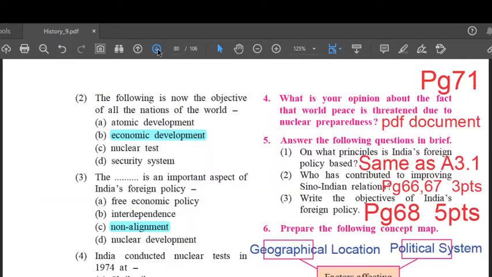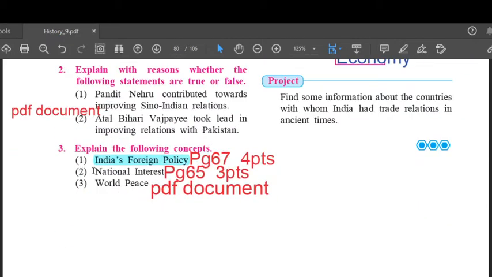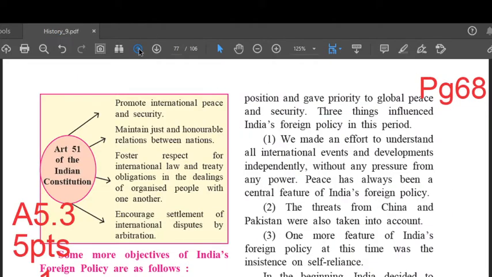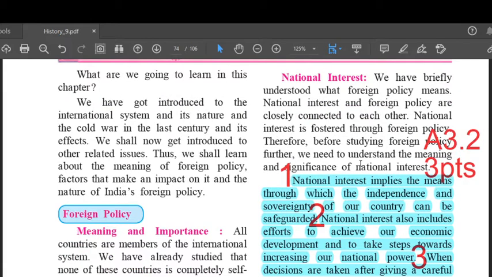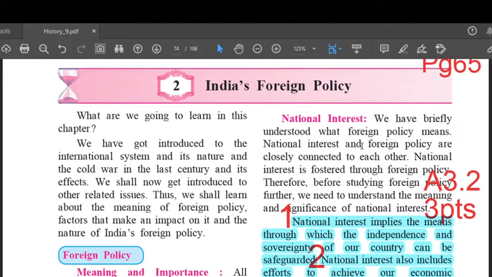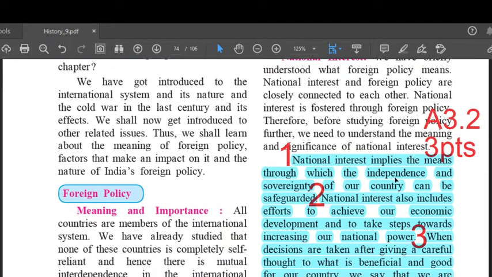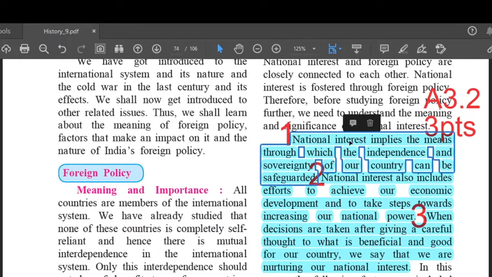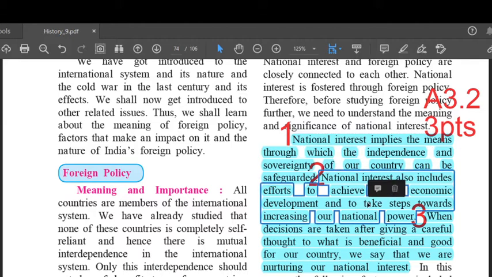Now we'll go to question number 3.2. National interest. The answer to this question is on page 65. Right hand side, can you see it's highlighted in pink? National interest. In that, we are going to see the second paragraph, first line. That's your first point. National interest implies the means through which the independence and sovereignty of our country can be safeguarded. Second point, national interest also includes efforts to achieve our economic development and to take steps towards increasing our national power.